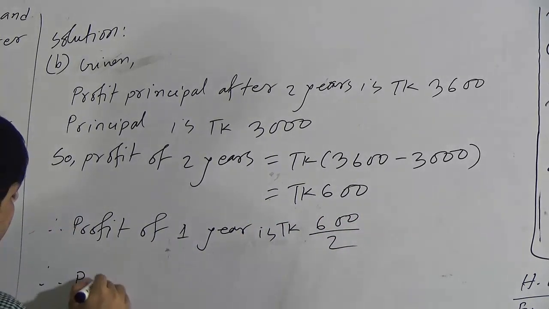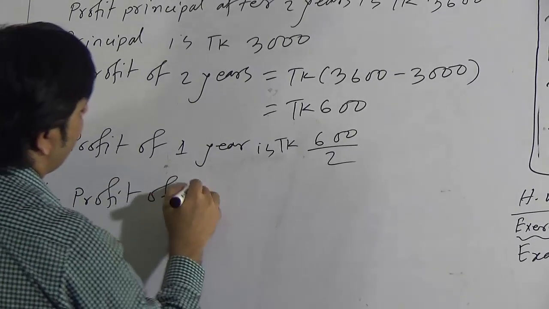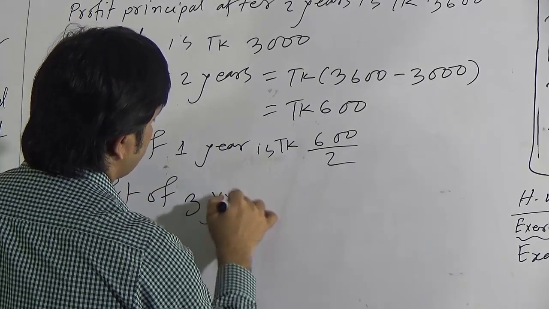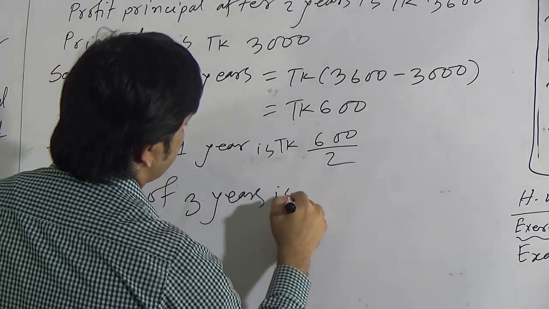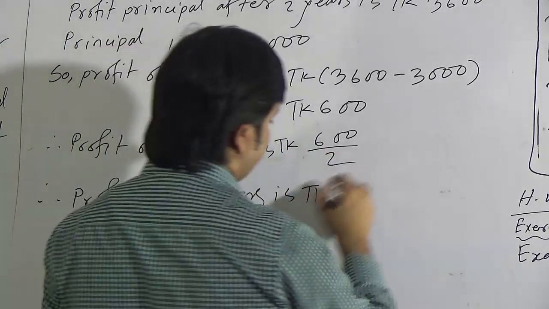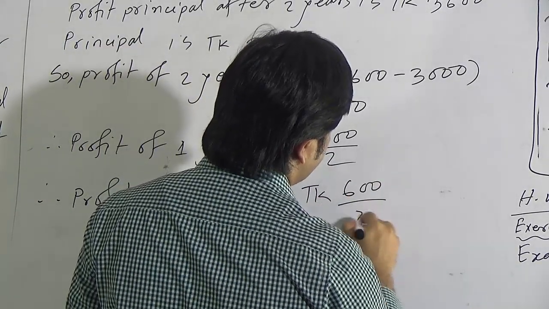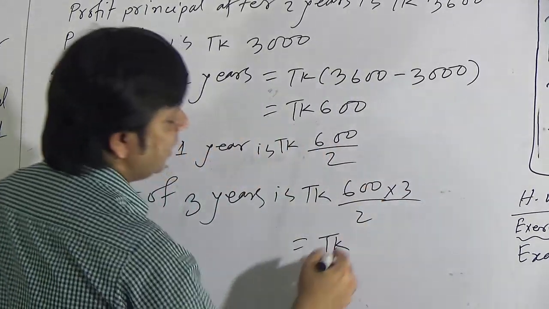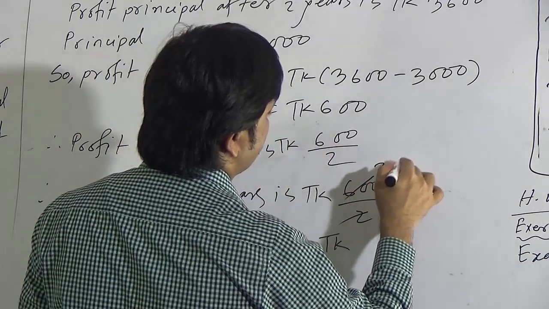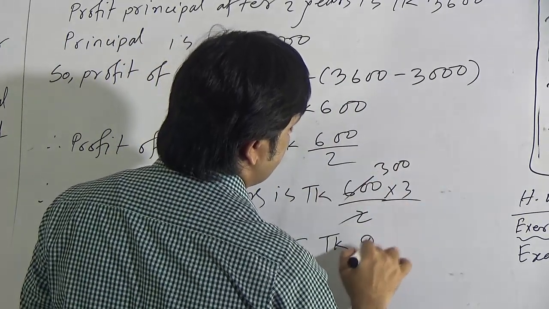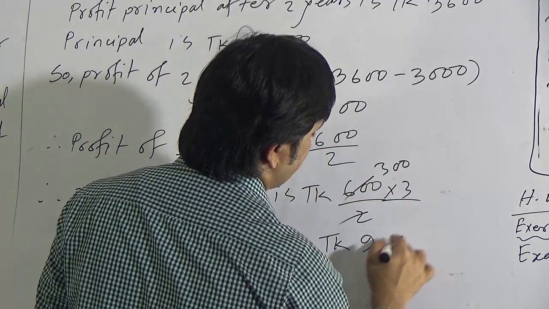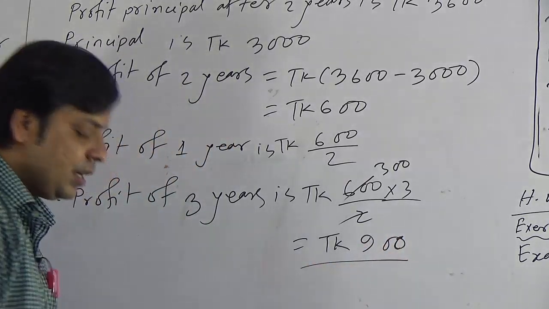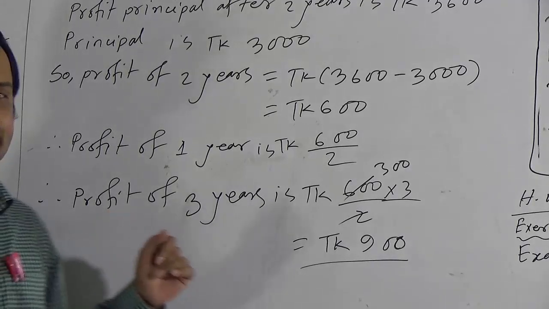Therefore, the profit of 3 years, which we need, is taka 600 divided by 2 multiplied by 3. If we calculate here, we will get 300. If we multiply by 3, this will be 900 taka. Dear students, now you can understand easily, this is the profit of the next 3 years.